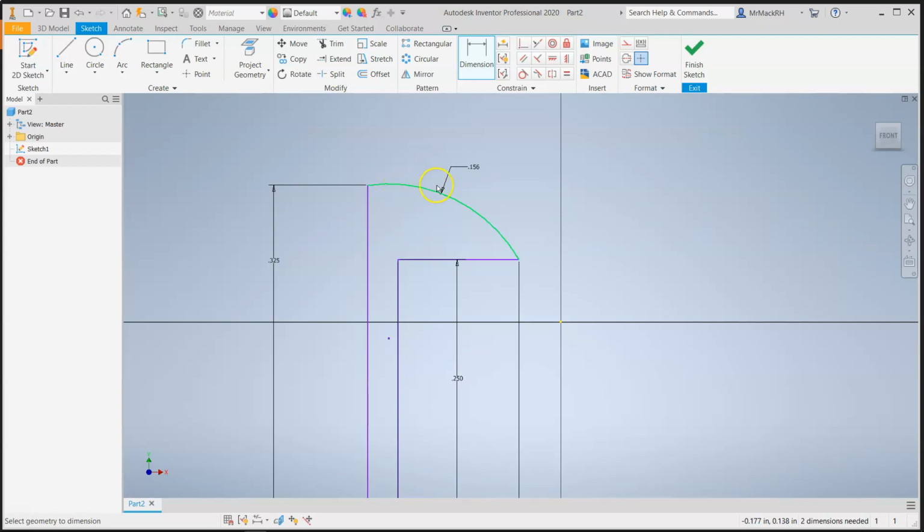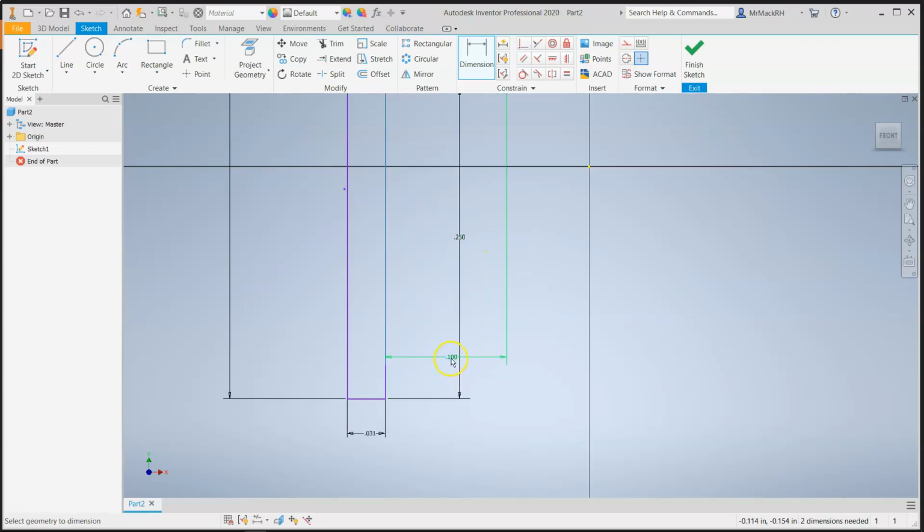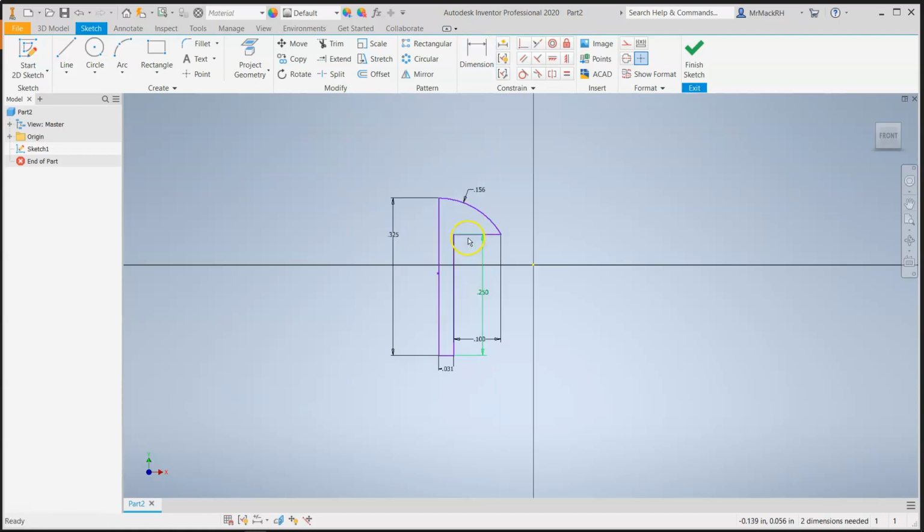I can already tell that's going to be an issue. So let's change this. Instead of 0.125, let's change this to 0.1 and see what it looks like. That's a little bit better. So all I did was change this to 0.1. So make sure we've changed this width here to 0.1. And then finish sketch.